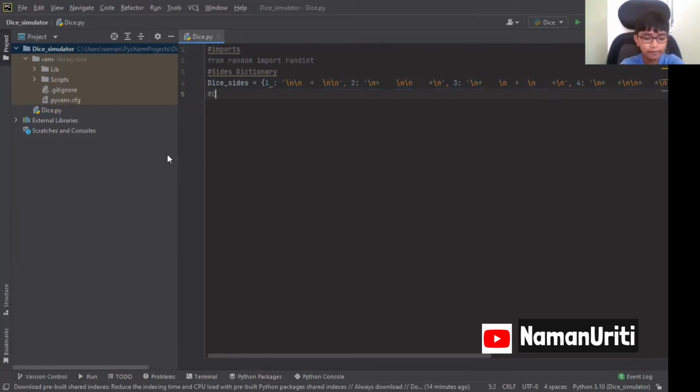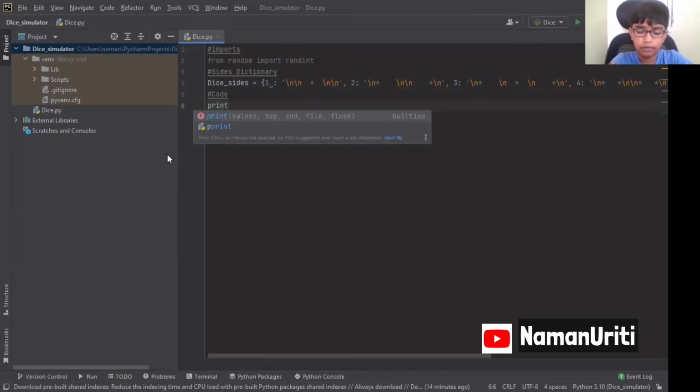So the code is... first we are going to print one thing. Print.